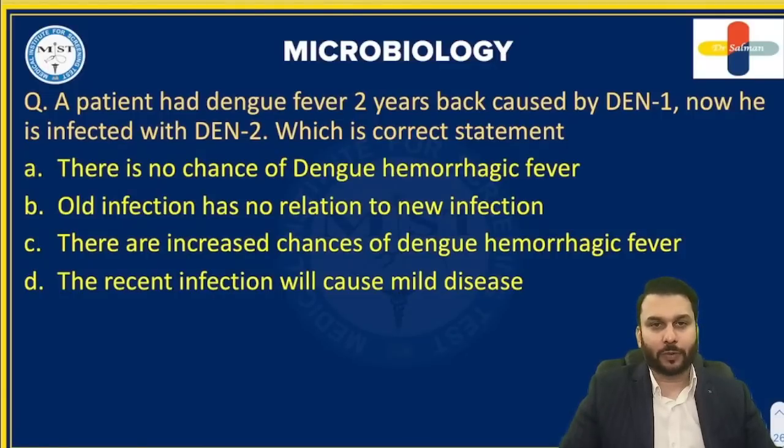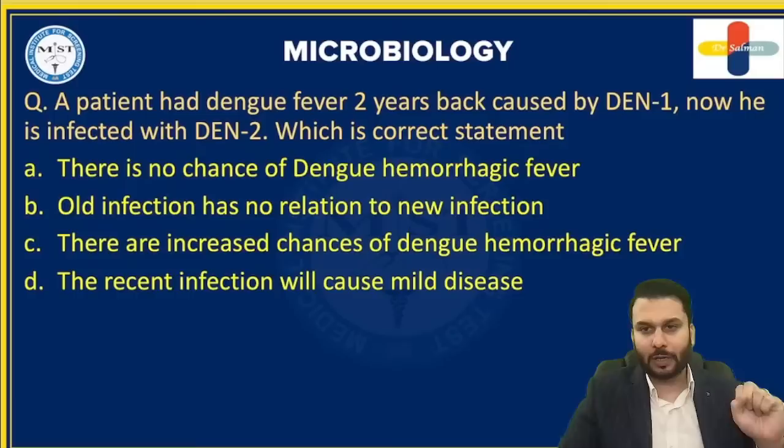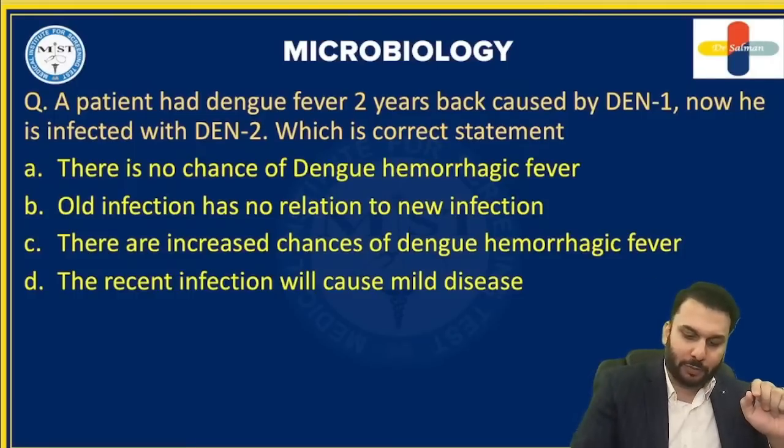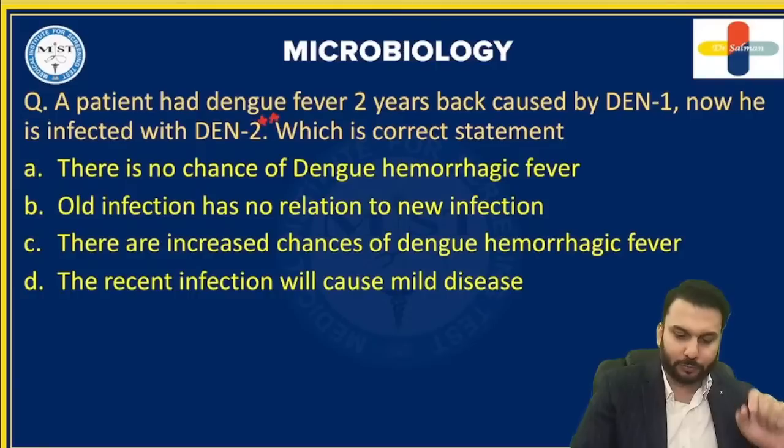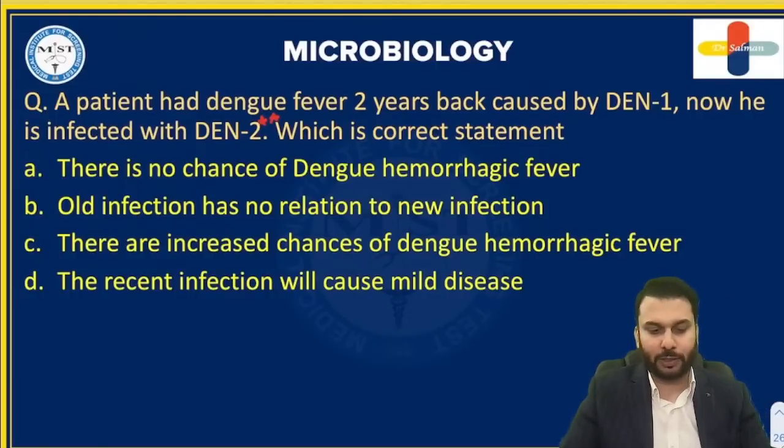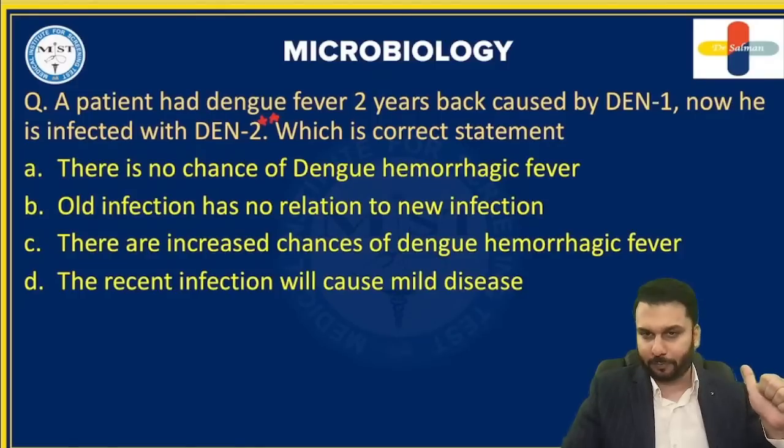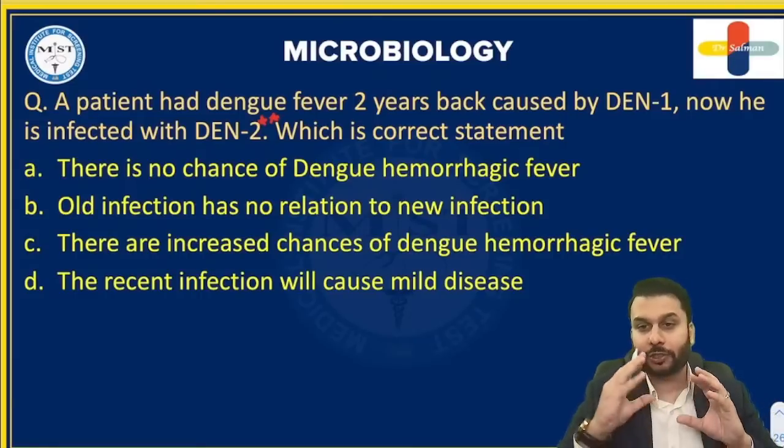All right. The question is about dengue fever. There is something that we have learned with dengue fever. There are different serotypes that we see in dengue fever, but type 2 is considered to be the most dangerous out of all. Especially if you were previously infected with dengue serotype 1, followed by dengue virus 2, this is considered a deadly, very dangerous combination.